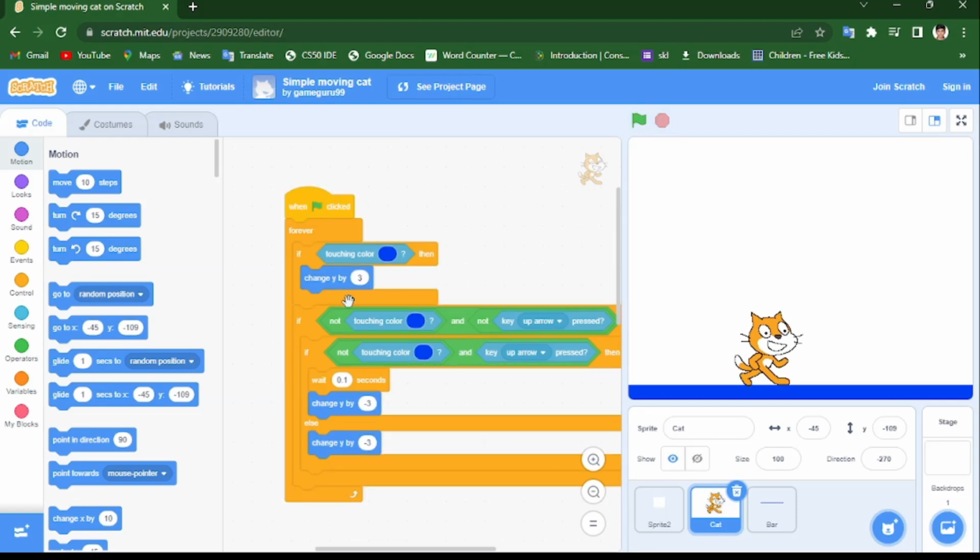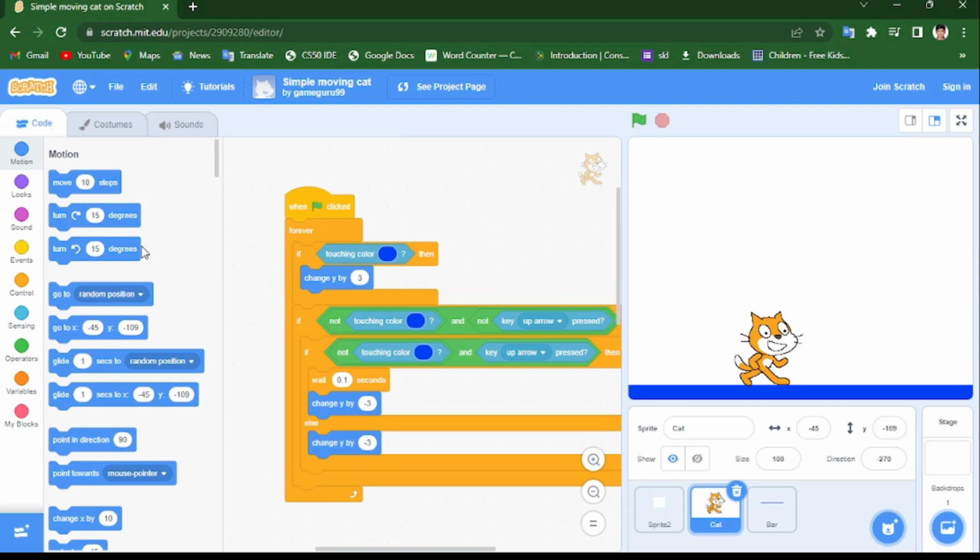This is the code. So if not touching color blue and key up arrow, wait 0.1 second and change y by 3. Okay, actually y is the vertical, it's going to make you go up or down. Y was used for this.